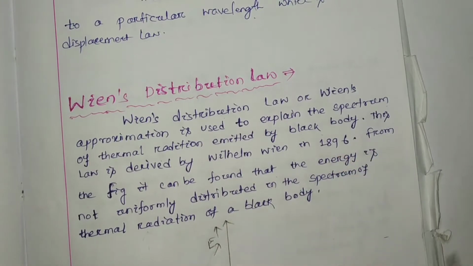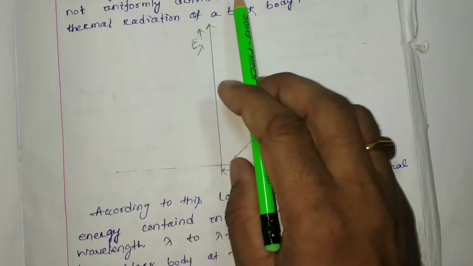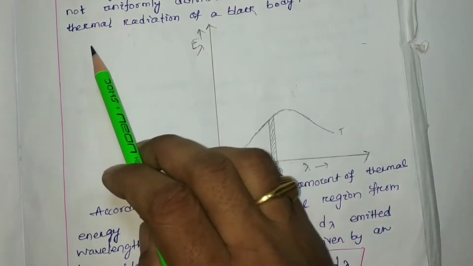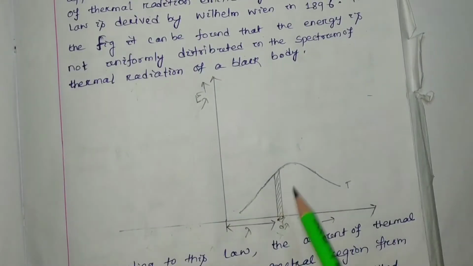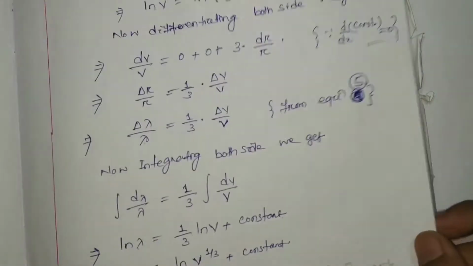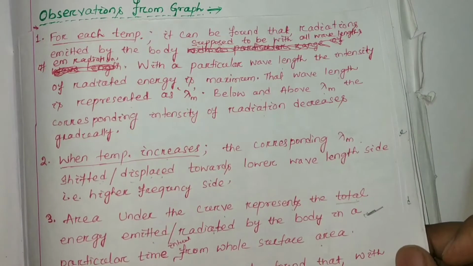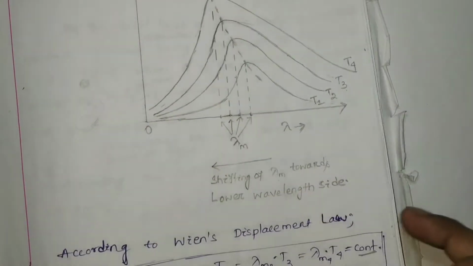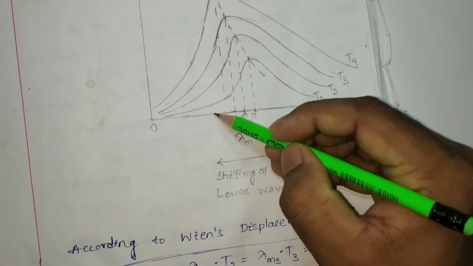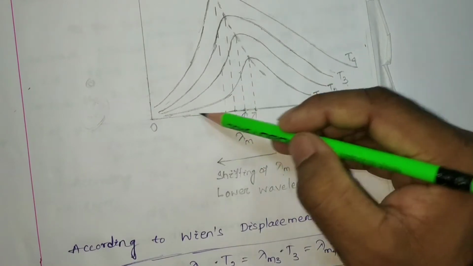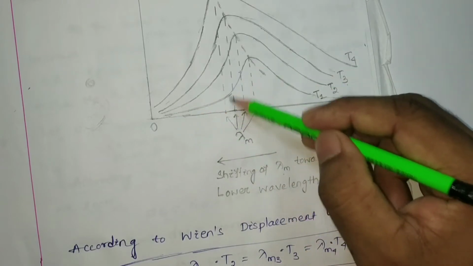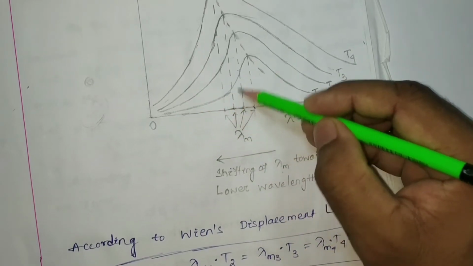From this figure, it can be found that the energy is not uniformly distributed in the spectrum of thermal radiation of the black body. We already discussed this when we discussed Wien's displacement law with different temperatures. For each and every lambda the energy value is not the same; the energy intensity is different.